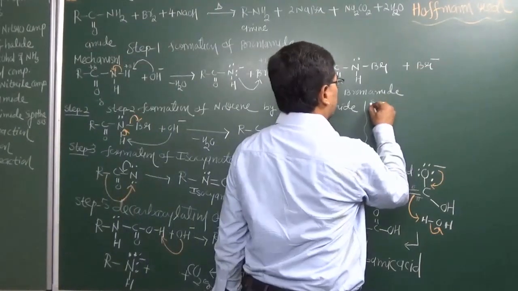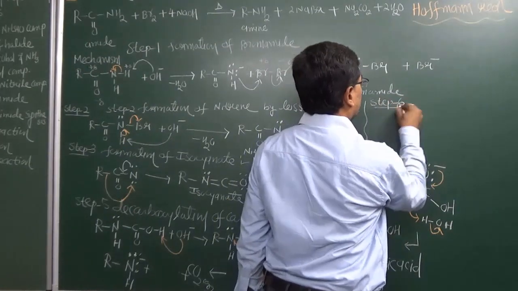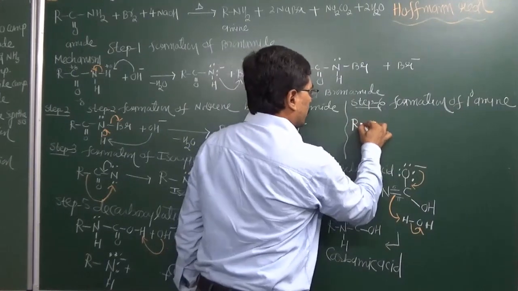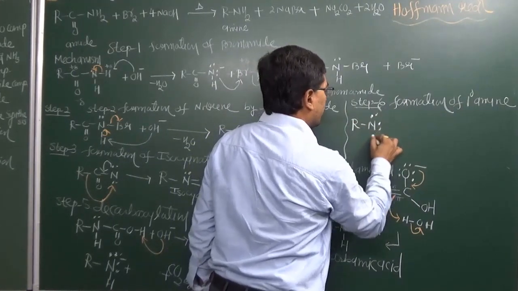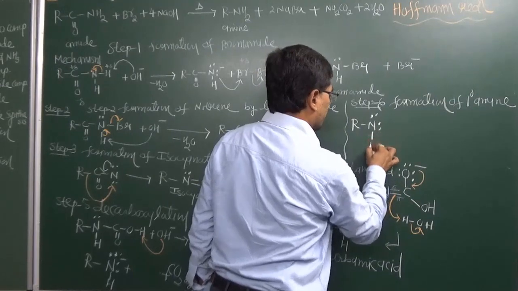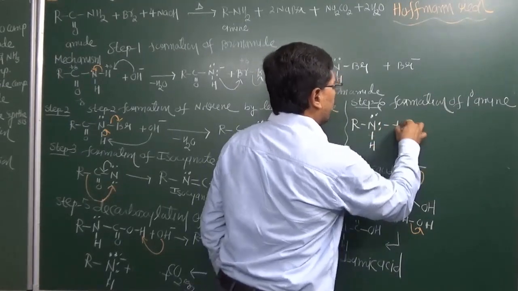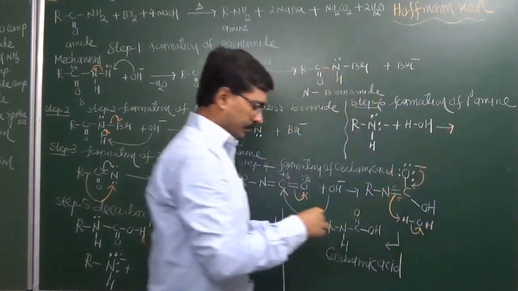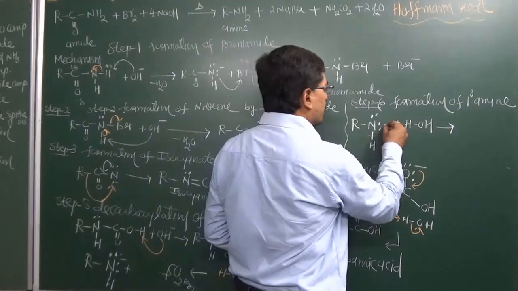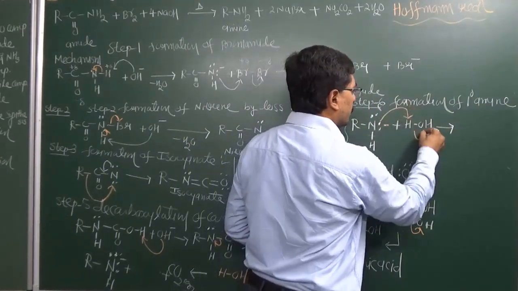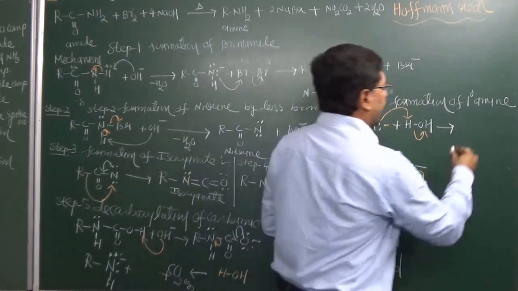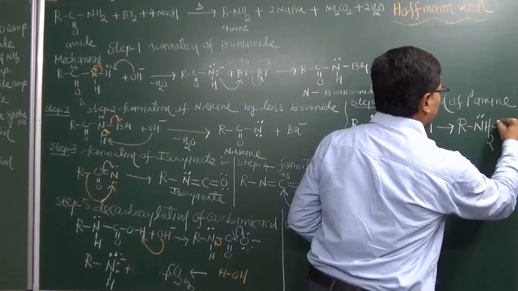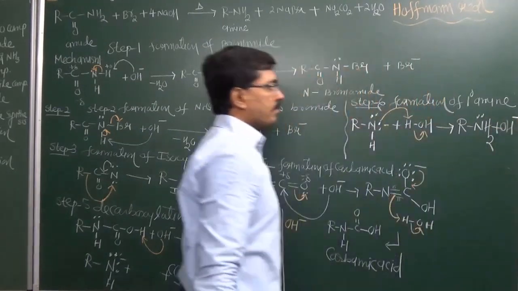Now step 6, formation of amine. This nitrogen has a non-bonding electron pair and a negative charge, so it will further react with a water molecule and undergo hydrolysis. Nitrogen gives its electron pair to hydrogen and converts into RNH2, meaning we get a primary amine, and with this we get the hydroxyl ion back.